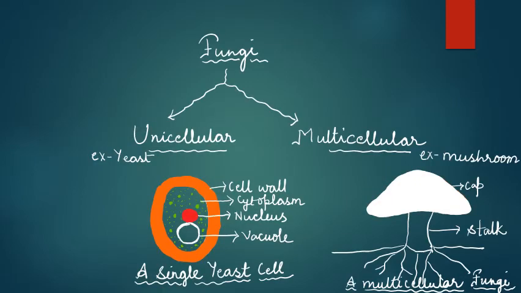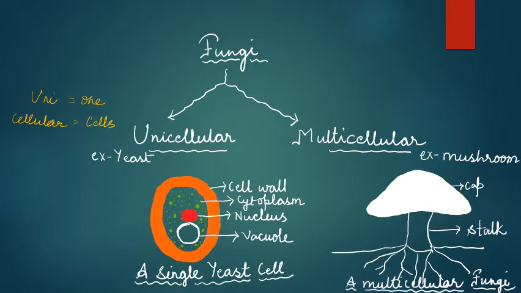According to the number of cells, these fungi can be unicellular or multicellular. Unicellular means uni. Uni means one, and cellular is referring to number of cells. So those fungi which are made up of single cell are called unicellular fungi. And the example of unicellular fungi are the yeast. Yeast cell. You must have heard this term yeast. They are of commercial importance also.